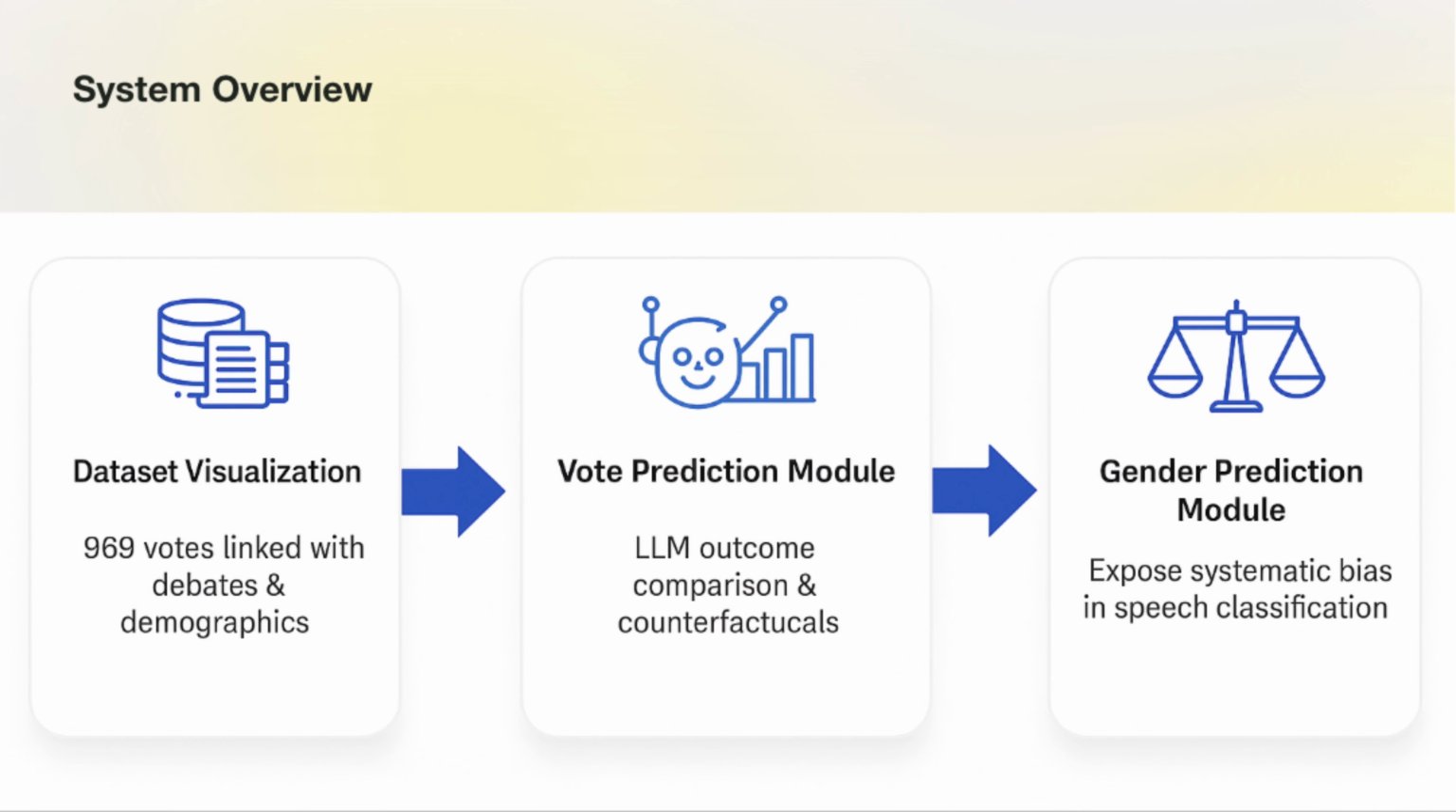Our system is built around 3 layers. First, dataset visualization, bringing together 969 roll call votes with multilingual debates and demographic information. Second, the vote prediction module, allowing users to compare outcomes across multiple large language models and explore counterfactual scenarios. And third, the gender prediction module, highlighting systematic bias in how political speeches are classified. Together, this design makes a complex benchmark explorable for both researchers and the public.